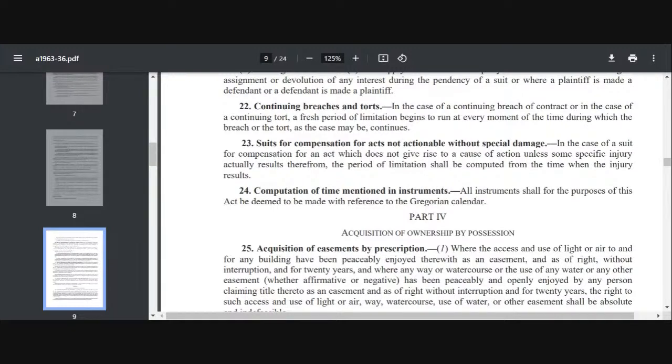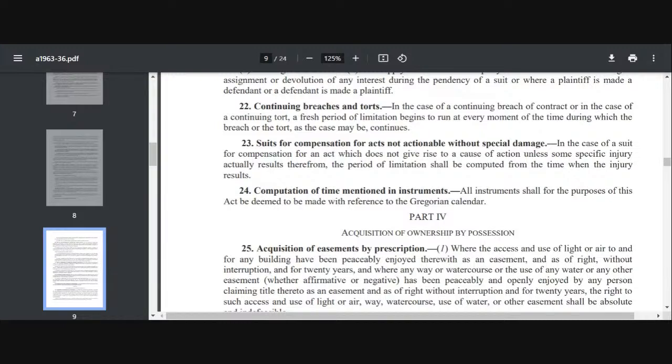Say for example A and B have adjoining lands. The properties of A and B are absolutely adjacent. B's land has a tree which is poisonous, which overhangs in the land of A, right? It is overhanging in the land of A. Now this act of the tree overhanging in the land of A is not a result, because it does not cause any loss to A, but negligence will be said to commence the moment the branch is allowed to overhang.